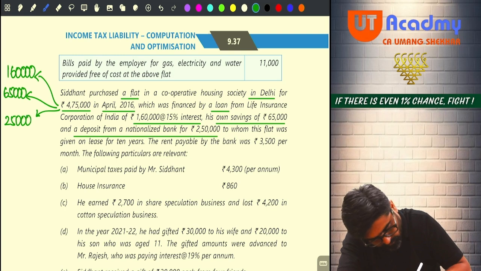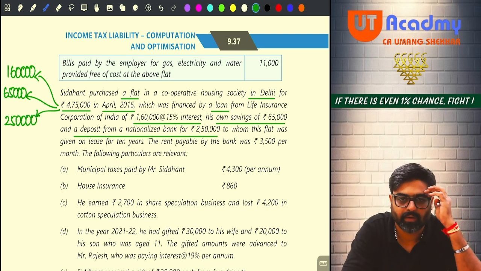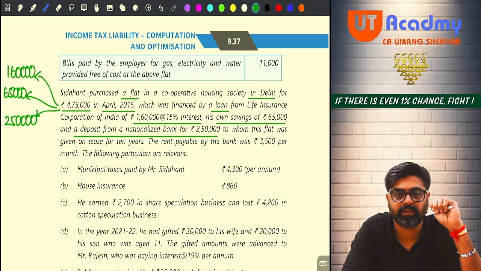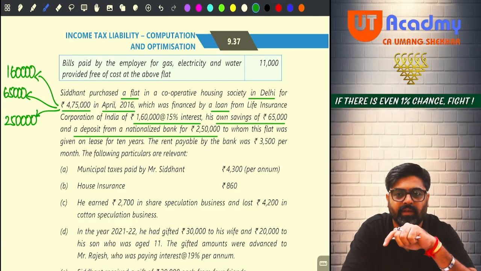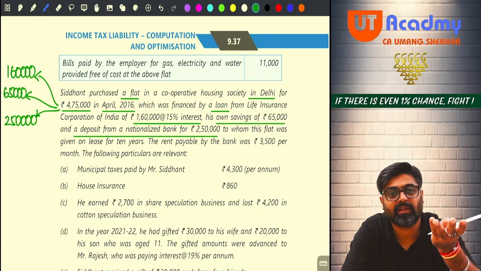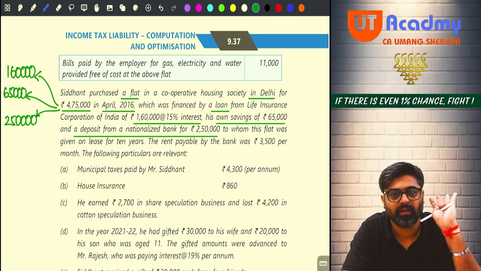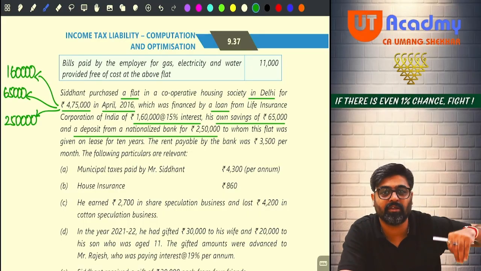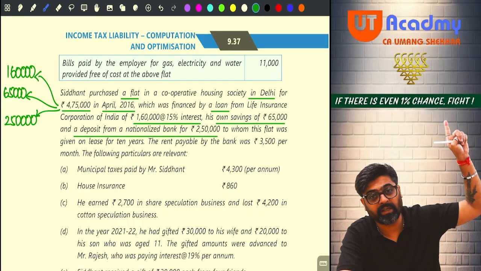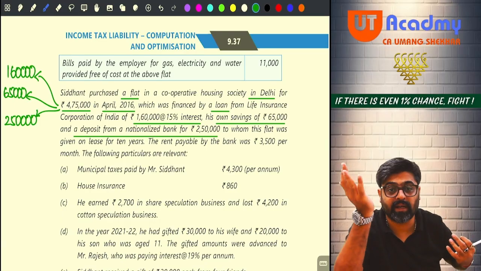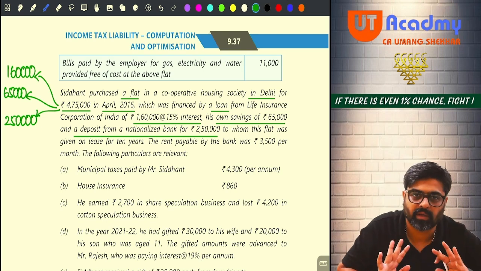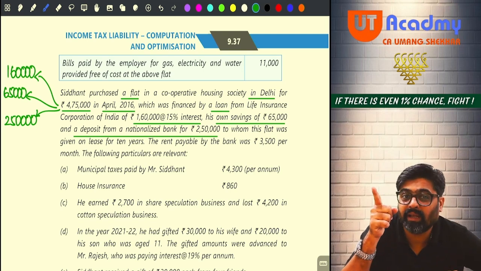2,50,000 FD. So you broke your FD and got 2,50,000. Your own savings was 65,000 and you took a loan of 1,60,000. Add all of them, you will get 4,75,000. How that 4,75,000 was arranged, that is given. You are not supposed to do anything with those amounts. Those are not your incomes or expenses of this year. In 2016, how did you arrange for that 4,75,000? They are talking about that. Nothing to do here.